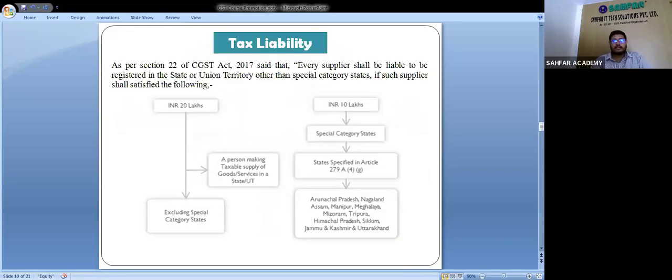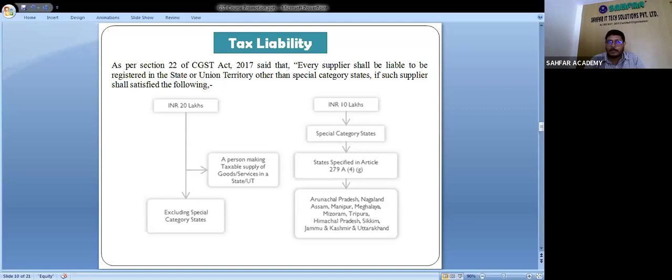Now comes the point, tax liability. As per section 22 of the CGST Act 2017, every supplier, students, here after coming of the GST, we can see supply. The purchase and sales concept are merged as supply, which has two aspects: inward supply and outward supply.